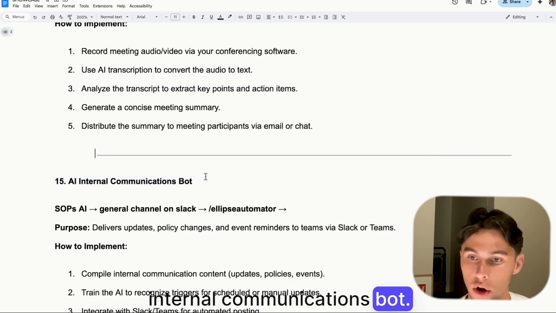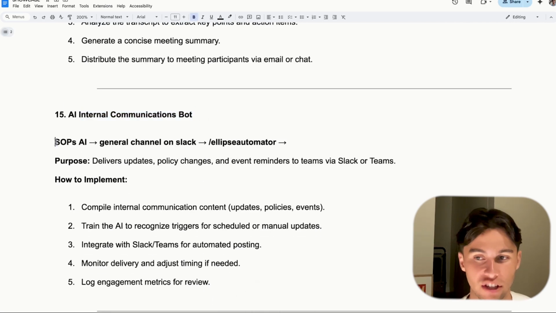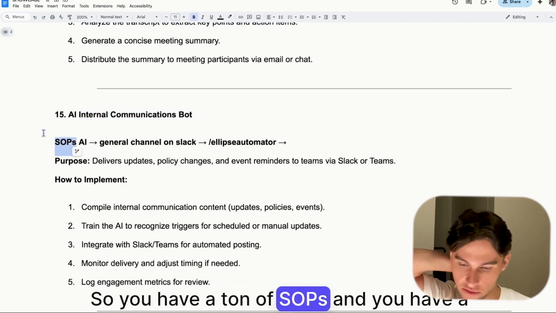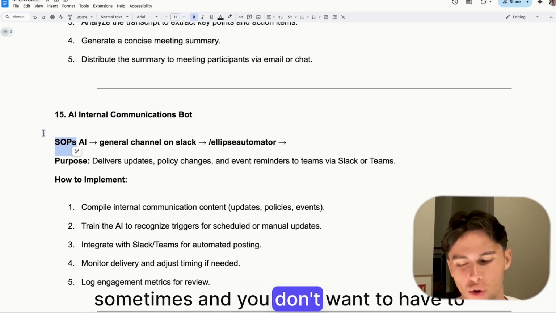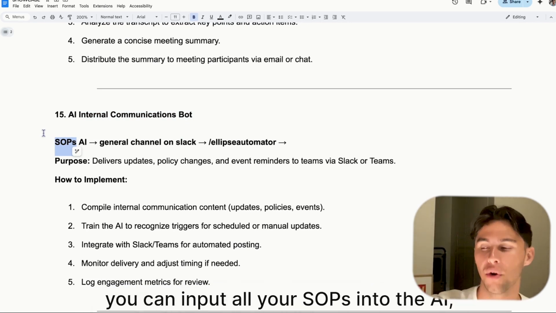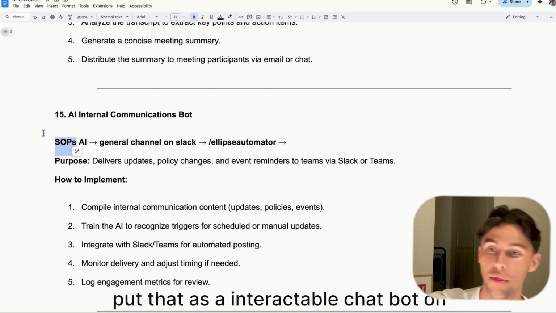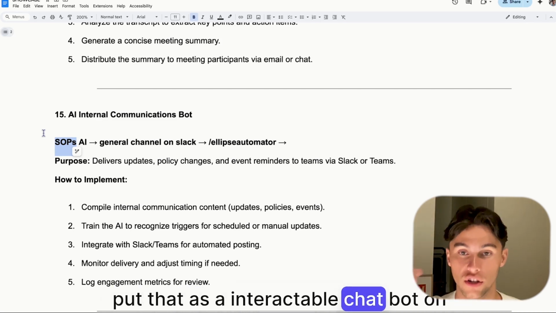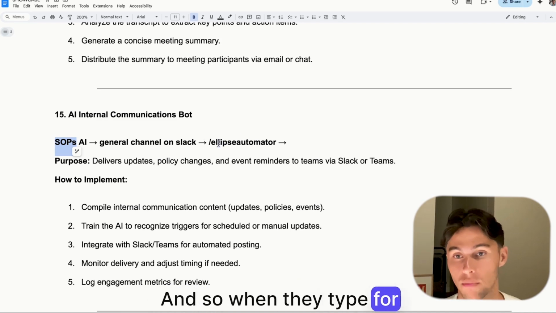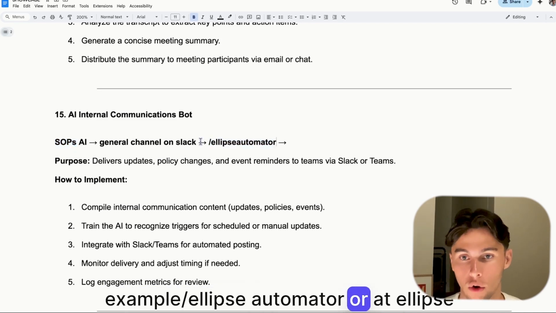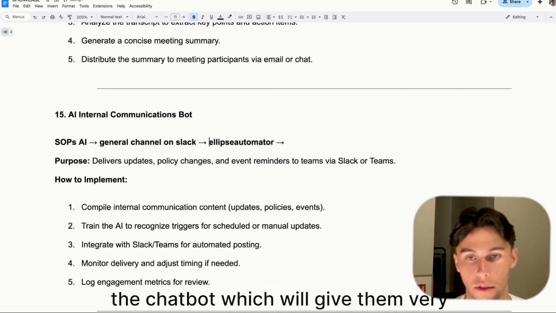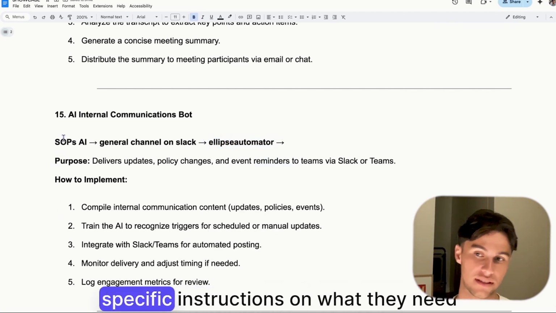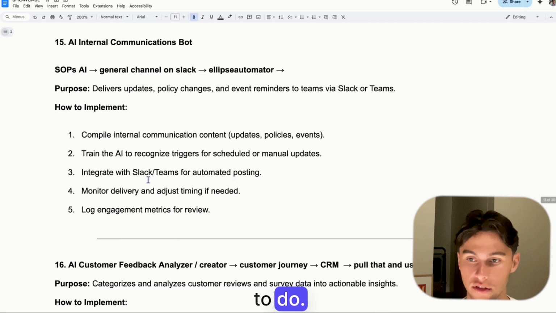Internal communications bot, so very useful again. Imagine you have SOPs, right? So you have a ton of SOPs and you have a ton of VAs that just have some questions sometimes and you don't want to have to answer it yourself. Well, you can input all your SOPs into the AI, put that as an interactable chatbot on Slack. And so when they type, for example, /ellipse_automator or @ellipse_automator, then they will be prompted to use the chatbot, which will give them very specific instructions on what they need to do.